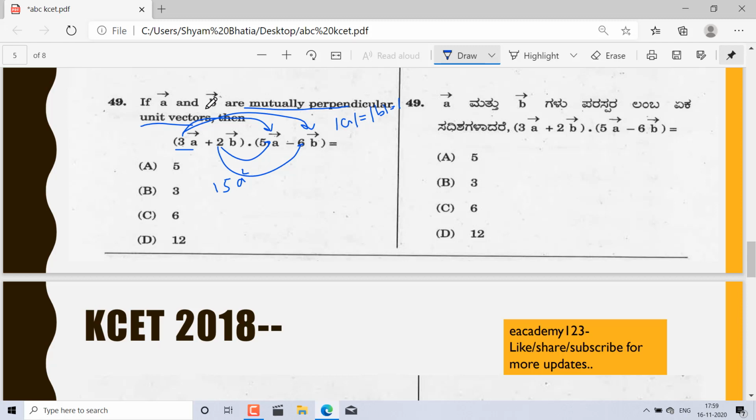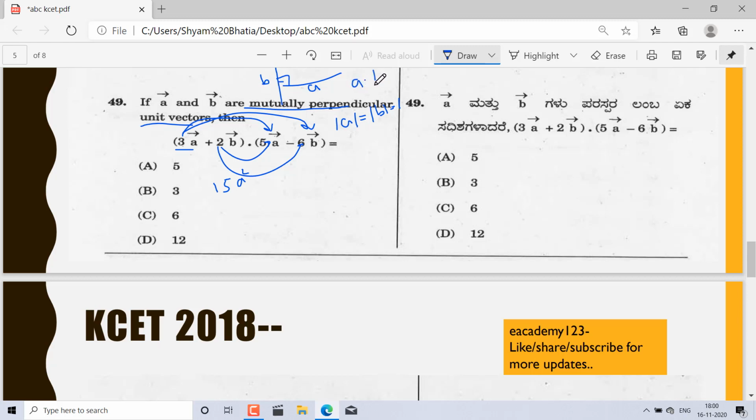A and B are mutually perpendicular, but this is the A and this is the B. Let's say this is the A vector and this is the B vector. Whatever its magnitude, it's saying that the magnitude is 1. Okay, it doesn't matter. But magnitude. So A dot B, what will happen?